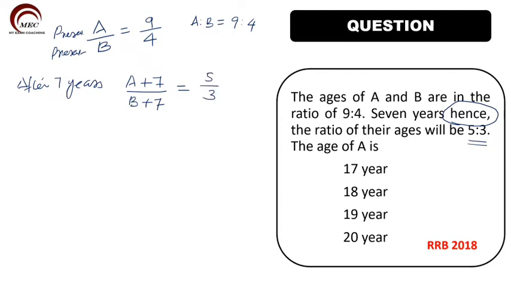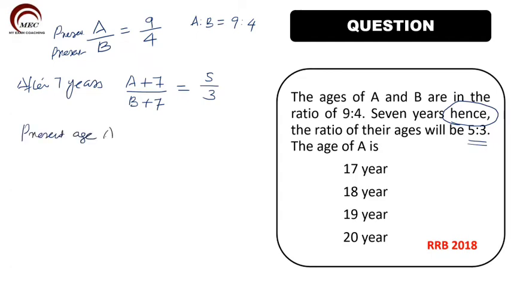Then what is the age of A? This is what we need to find out. A is to B is 9 by 4, so let us take the present ages as 9x and 4x.